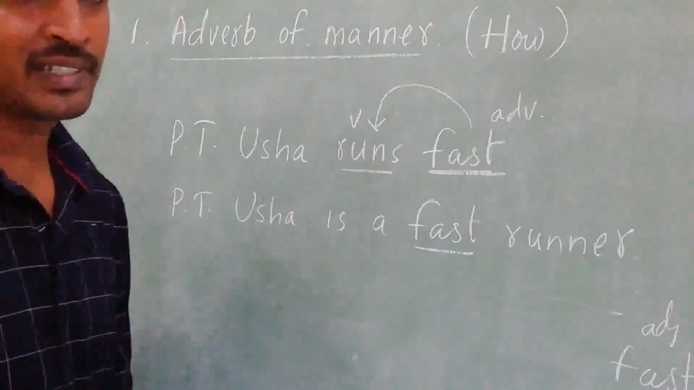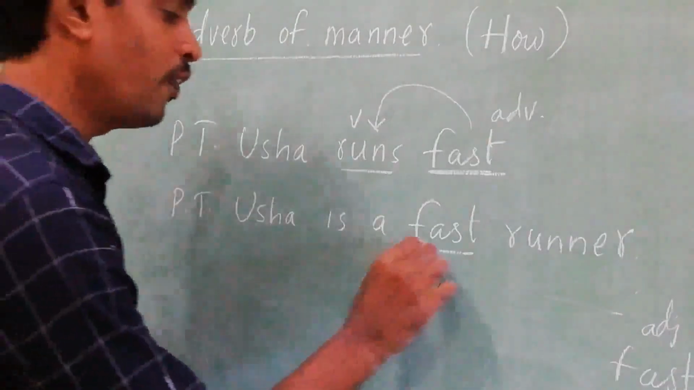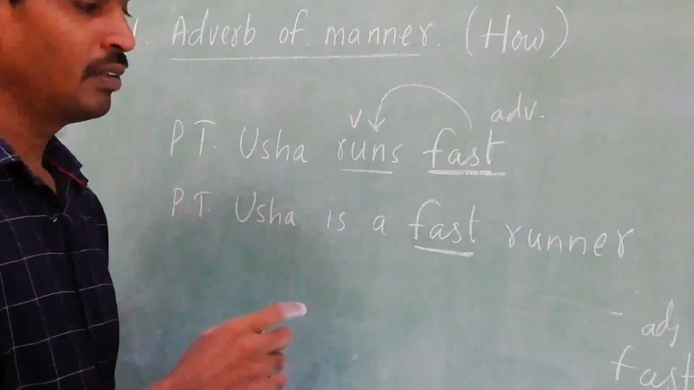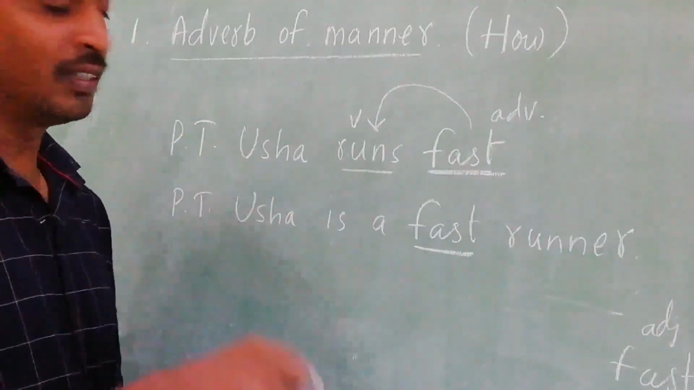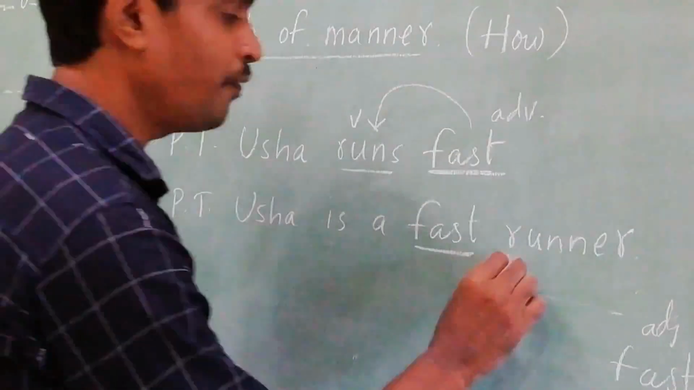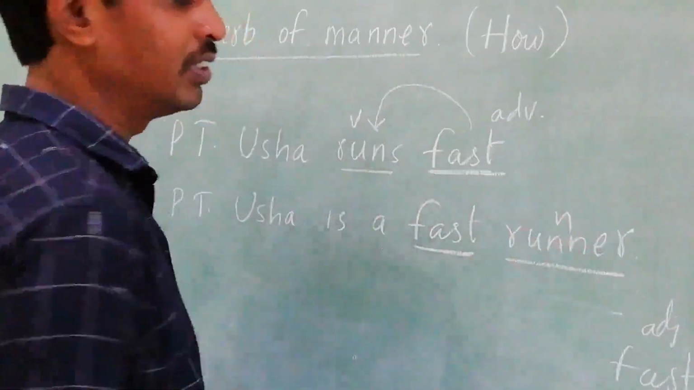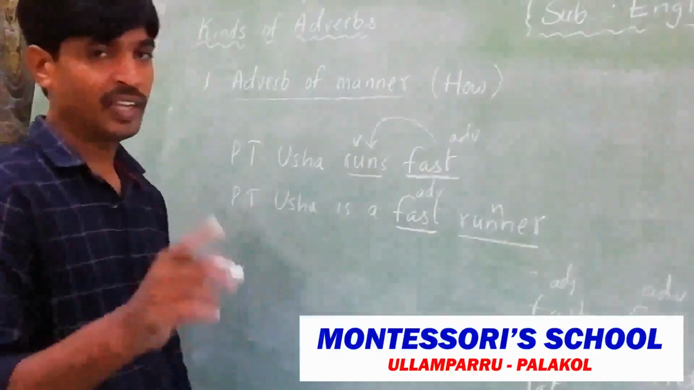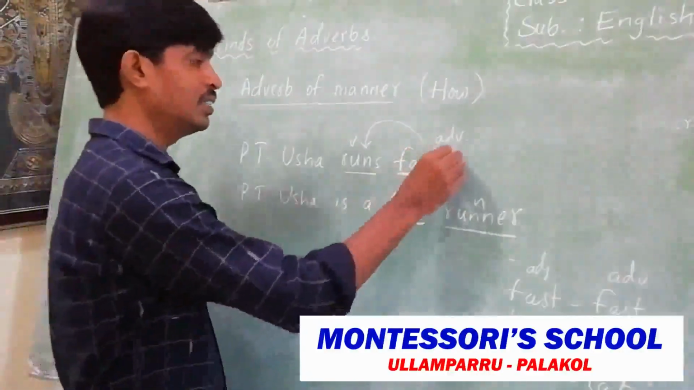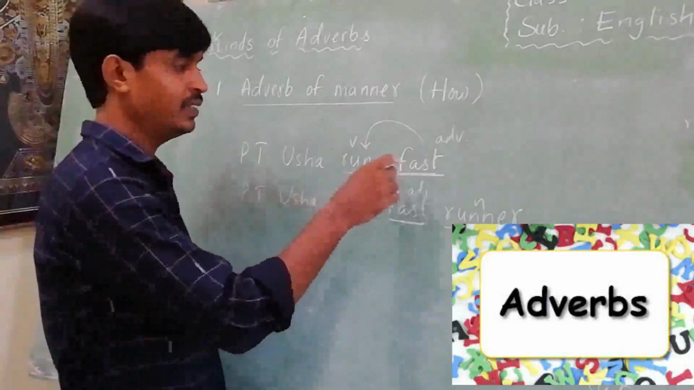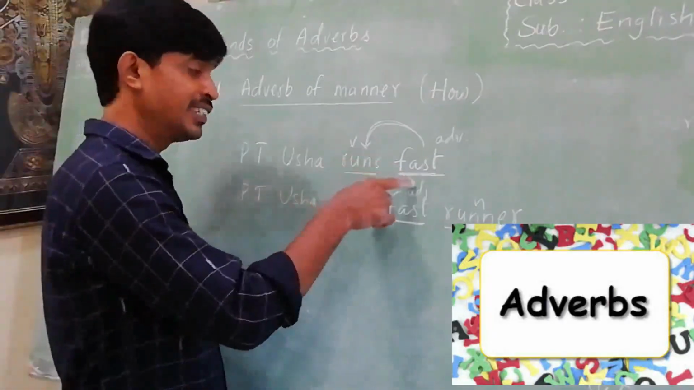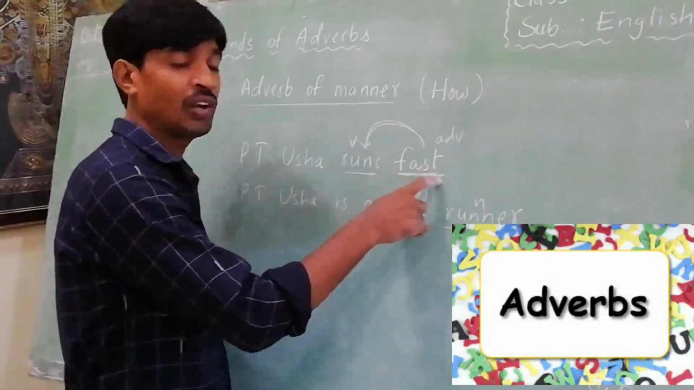But in the second sentence there is no action. Here the word "fast": what kind of runner is she? What kind of person? She is a fast runner. So "runner" is a noun, and "fast" is an adjective. In the first sentence, "fast" describes a verb, so it is called an adverb.